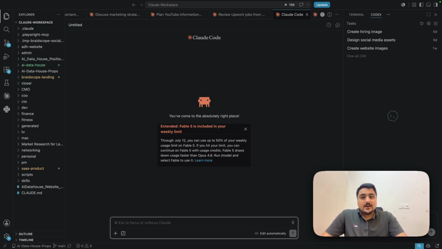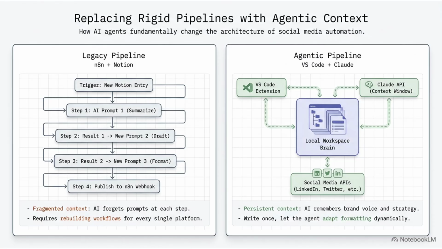I am developing AI automation systems for my clients from last few years, but this one actually took my own job because initially we were doing it with N8N, where you take the idea in one stage in Notion, then you shortlist, then you take it to the next pipeline to write the content, you generate the images, and then you post it to one social media. So there was a complete workflow inside N8N that you build for one platform, and then similarly you have to replicate it for all of other platforms. But that era is also going to end. How? Let me show you how it works.